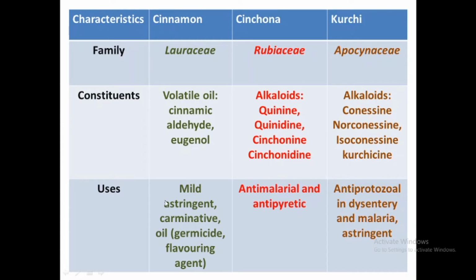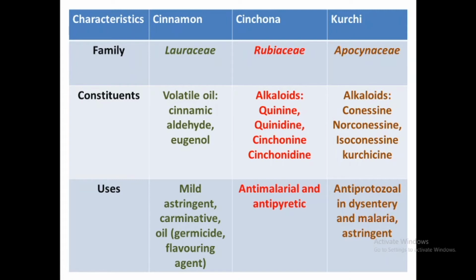See the uses. The cinnamon is used as a mild astringent and carminative. The volatile oil obtained from cinnamon has a germicidal activity and is also used as a flavoring agent. Cinchona bark contains the quinine alkaloids, which are anti-malarial.